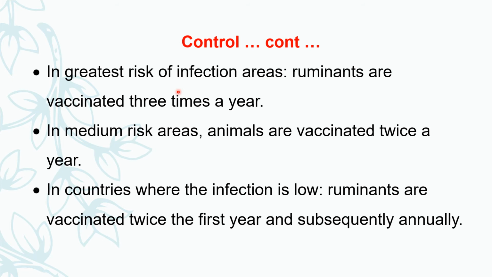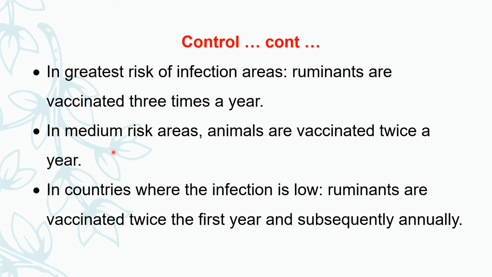In a more risky area of infection of foot and mouth disease, exotic areas, the ruminants are vaccinated 3 times a year to achieve the desired level of immunity.